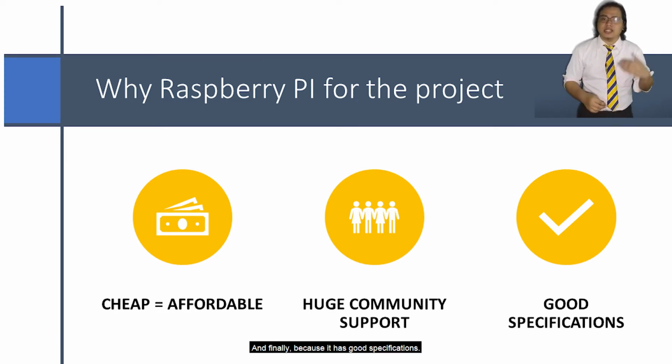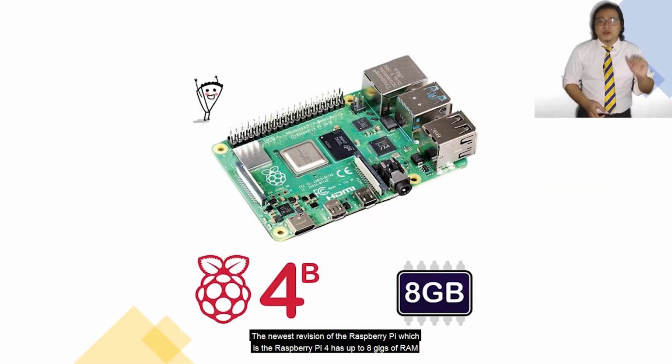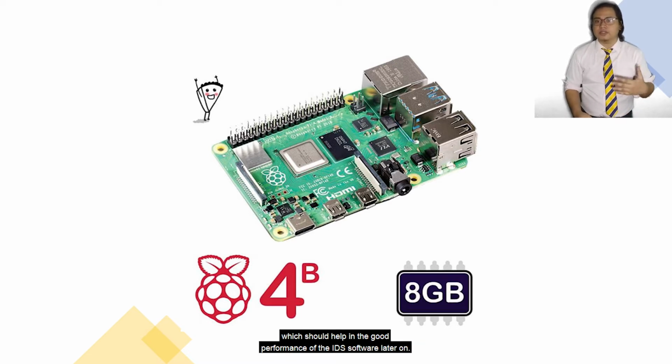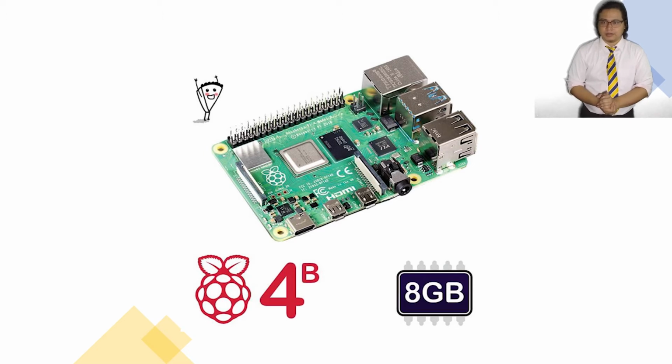And finally, because it has good specification. The newest revision of the Raspberry Pi, which is the Raspberry Pi 4, has up to 8 gigs of RAM, which will help in the good performance of the IDS software later on.